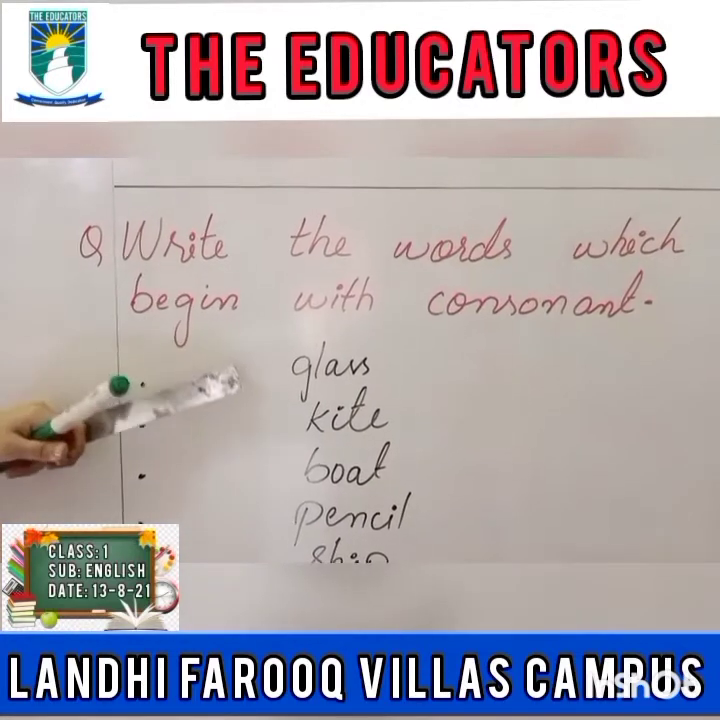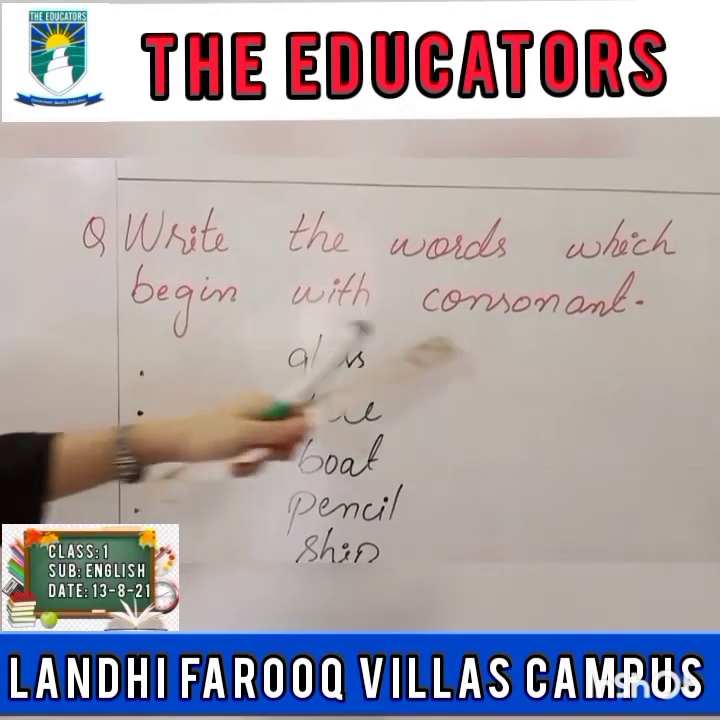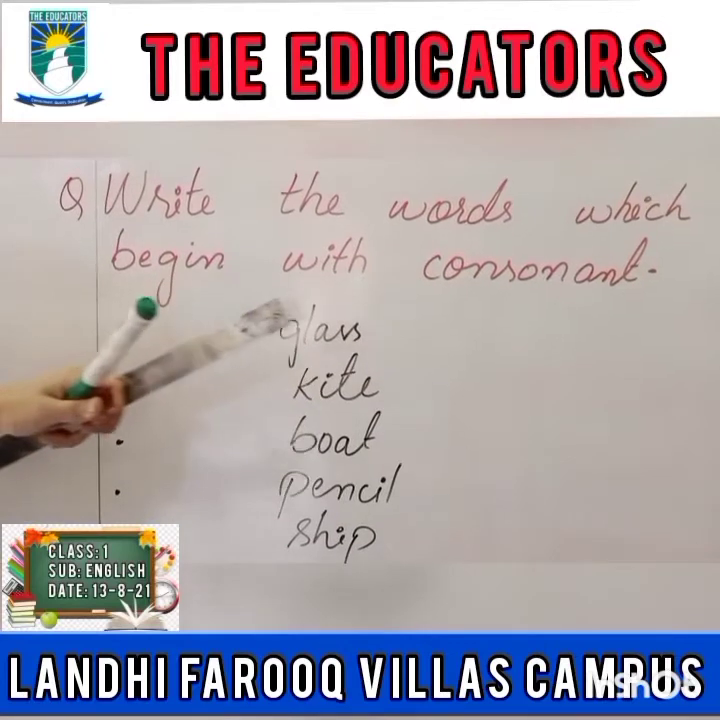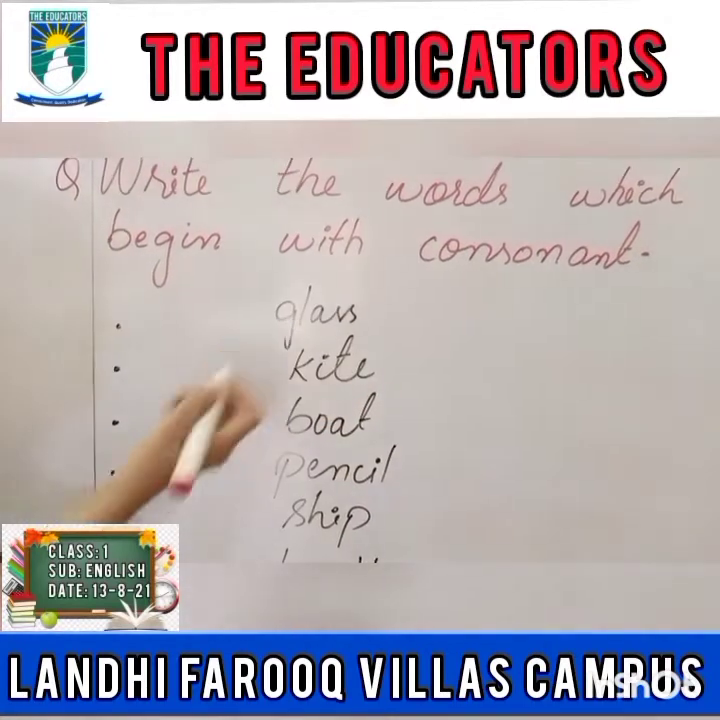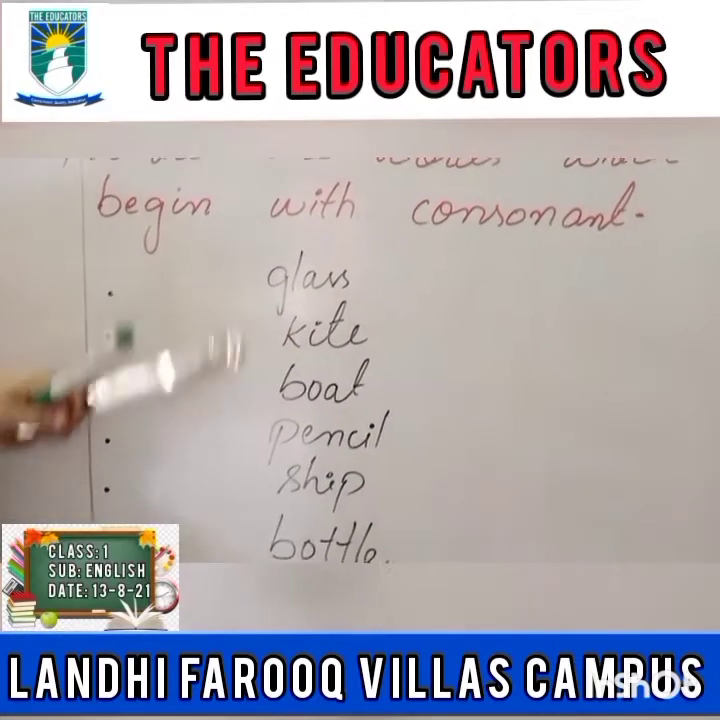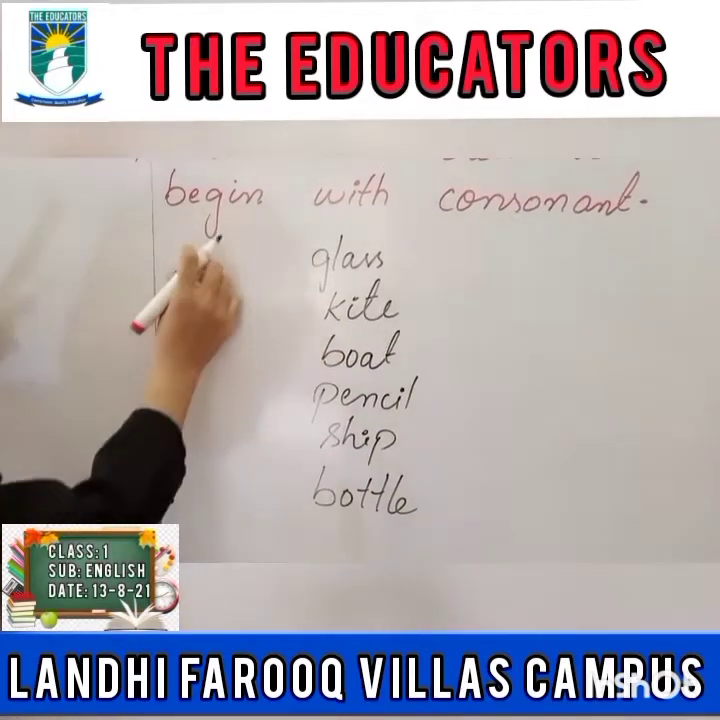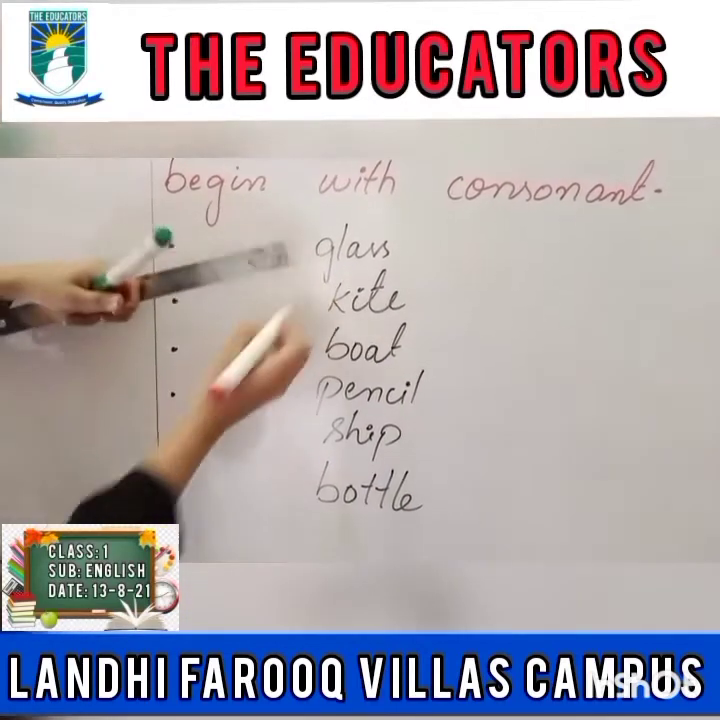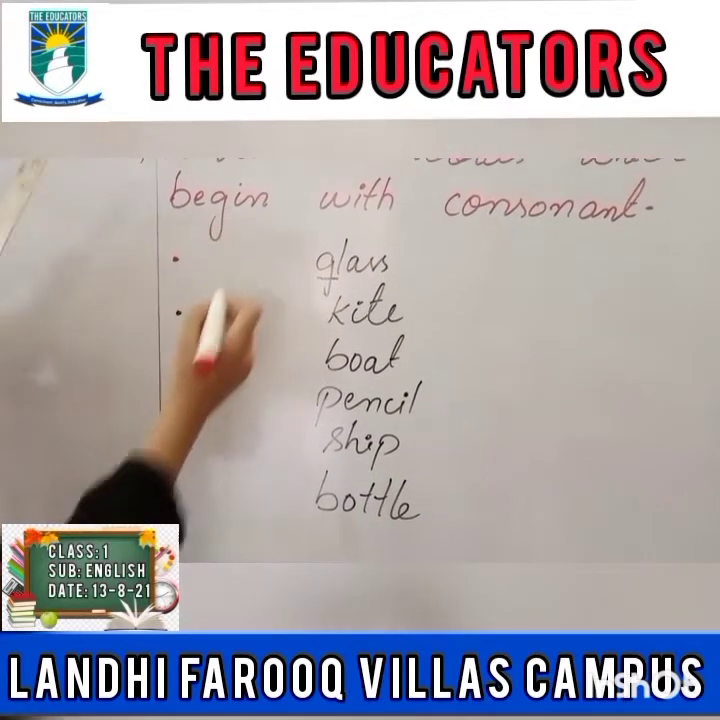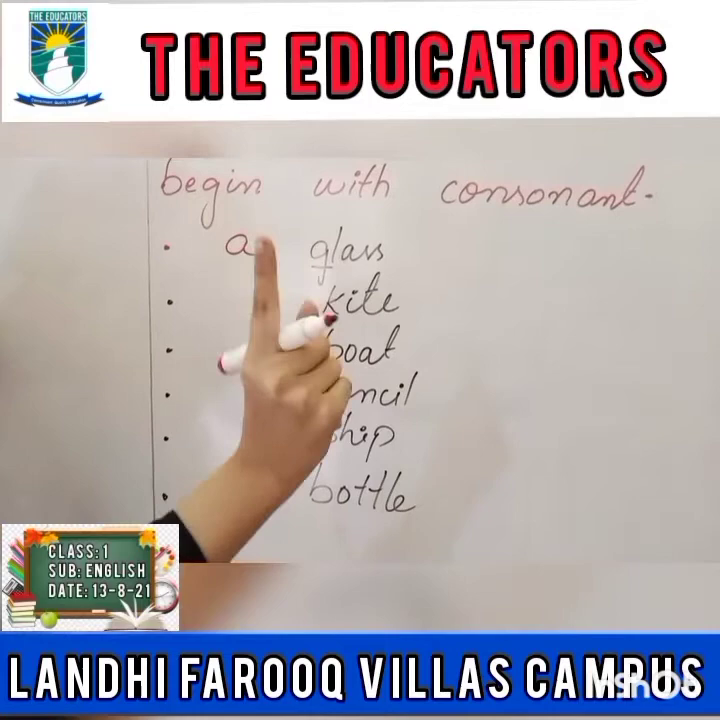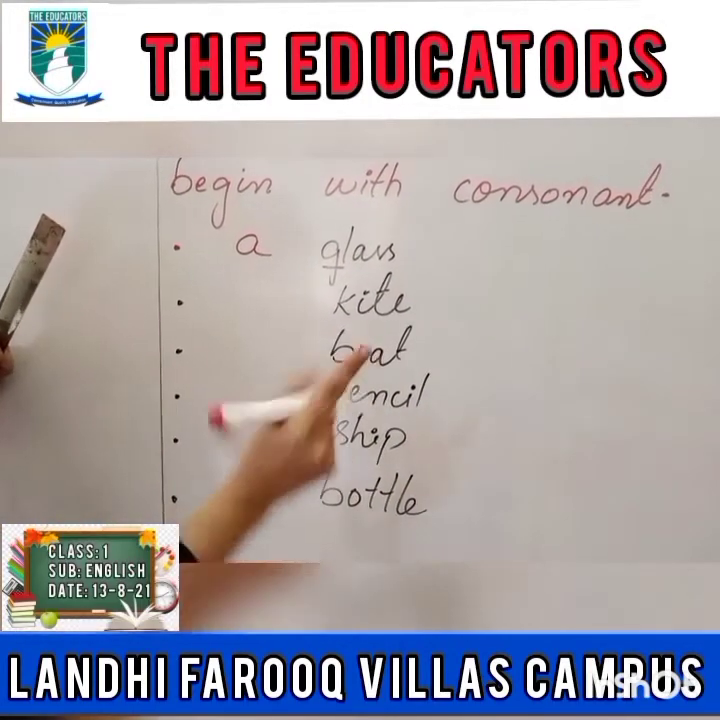Now, as I told you about the consonant letters. Look at the question, write the words which begin with a consonant. Except vowels, all the remaining letters are called consonants. So I have written here some words which start with a consonant. You will think of your words and write them in a copy. Glass. It is starting from a consonant letter and we will write here a glass, not an glass, because we use an before the word which is starting from a vowel only.